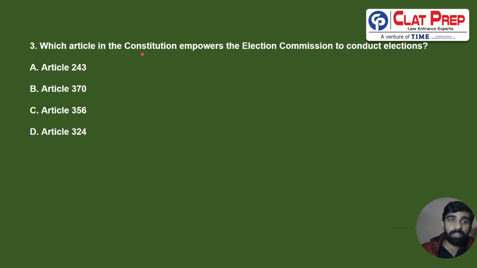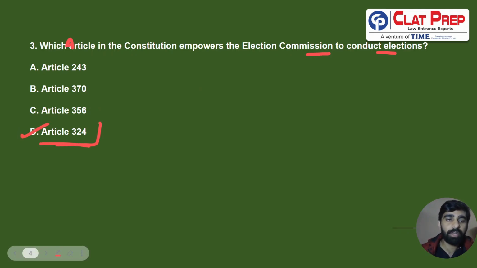Next question. Which article of the Constitution empowers the Election Commission to conduct elections? So we know this that Election Commission of India is empowered under Article 324, where it has been given the superintendence and control of the elections which are being conducted in India.